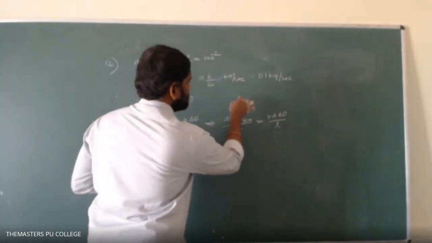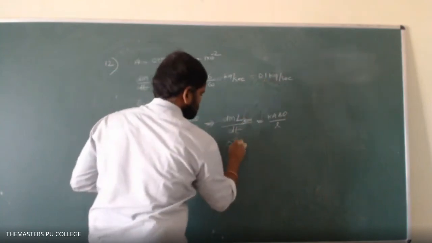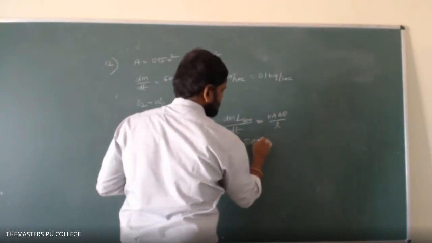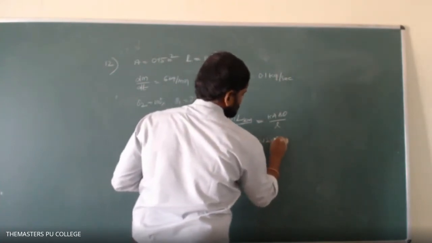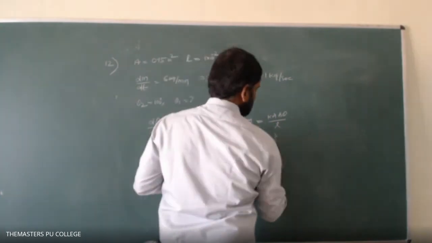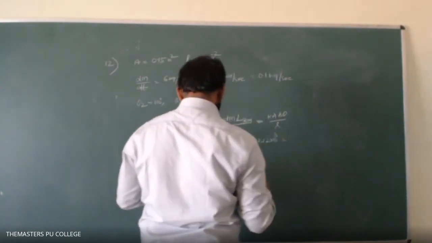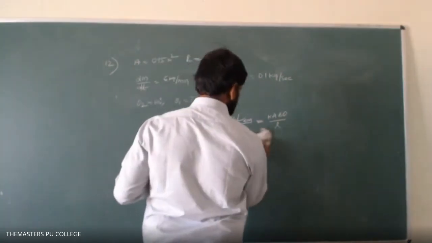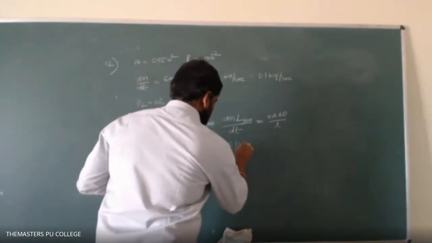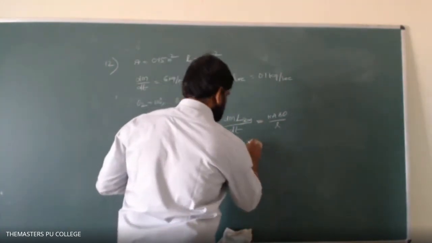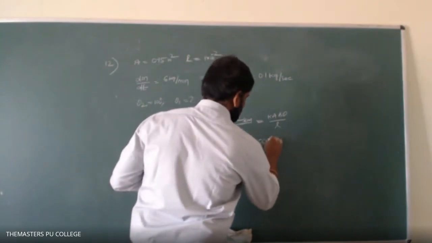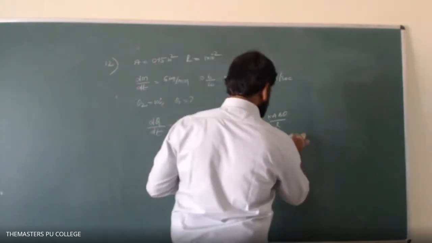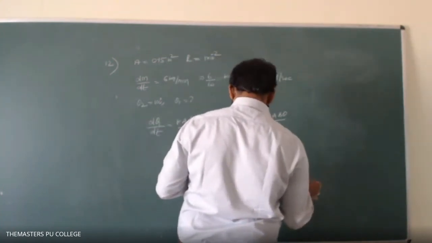So therefore dm by dt value we got 0.1 into latent heat of steam, that is 540 calorie per gram. 540 into 4.2 into 10 power 3 joule per kg. That's equals to K value. The value of K is equals to, yeah, already given relation heat of steam. So 0.1 into latent heat of steam, 2.256 into 10 to the power of 6, is equals to value of K, 109 joule per, that is okay.